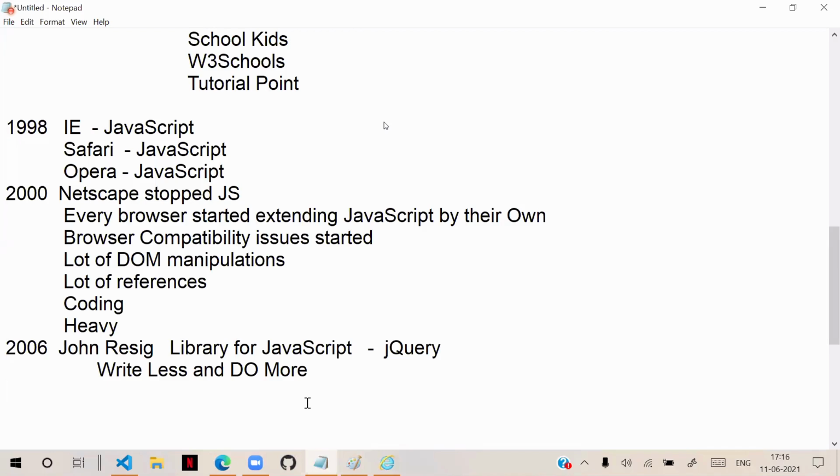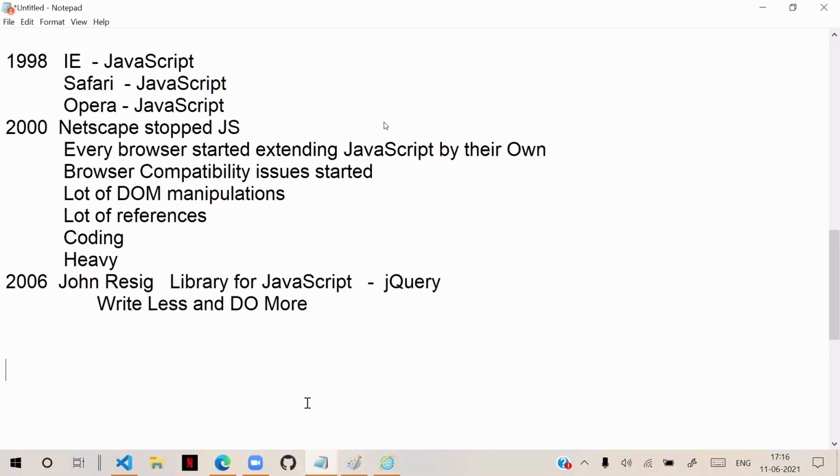So in real world projects, if anybody asks, do we use JavaScript directly in real-time projects? Actually, no. We don't use JavaScript directly.